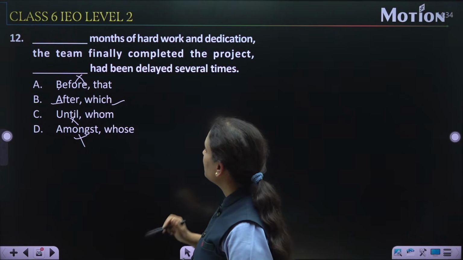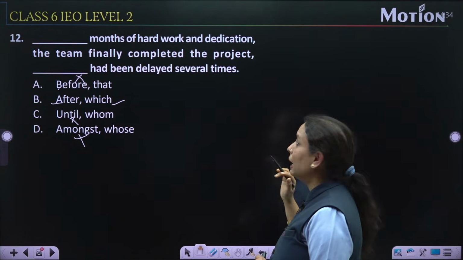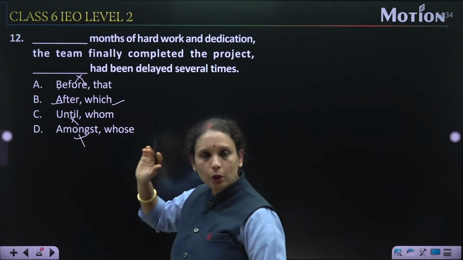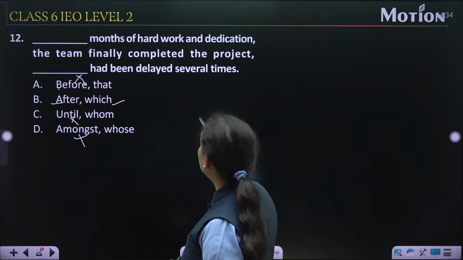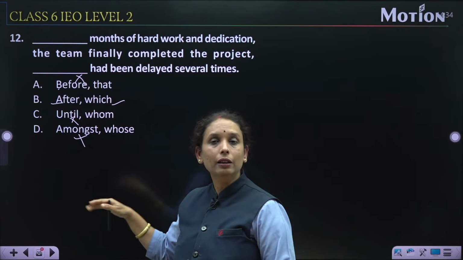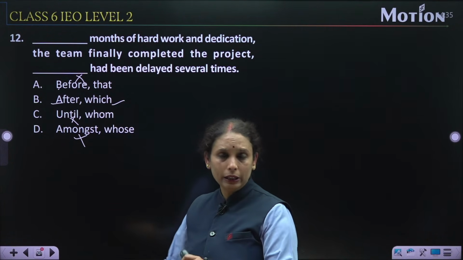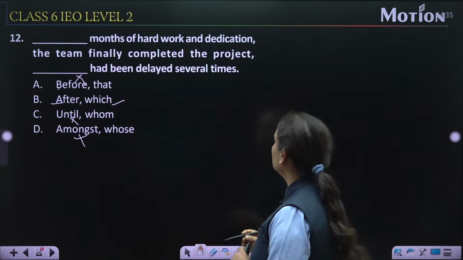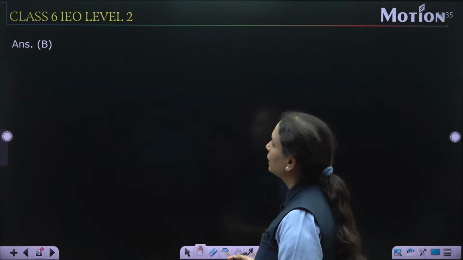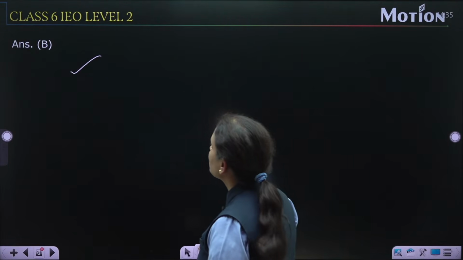So, option number B, that is after months of hard work, कई महीनों की मेहनत और dedication के बाद, the team finally completed the project that had been delayed several times. वो project जो पिछले कई समय से कई बार delay चल रहा था, उस project को finally कई महीने की मेहनत के बाद में टीम ने complete कर लिया था. So option number B is the right one. Yes, it's correct. Now next is question number 13.